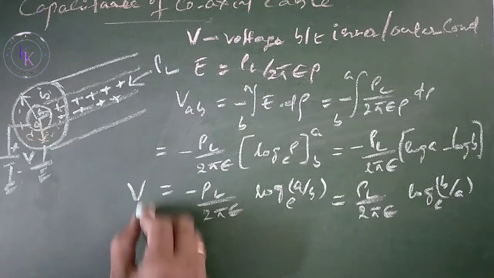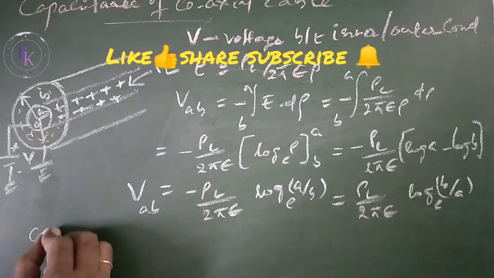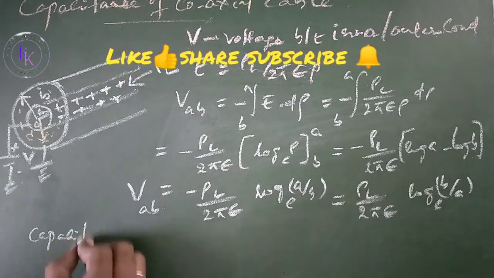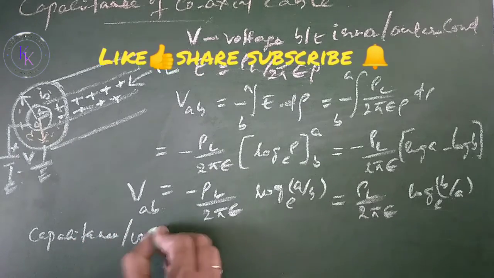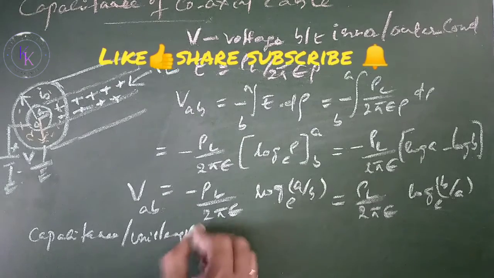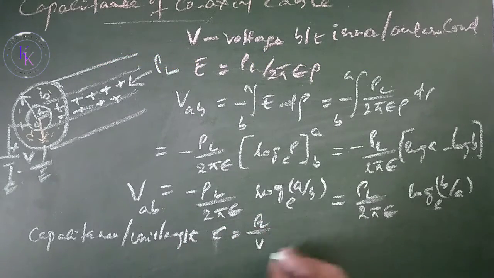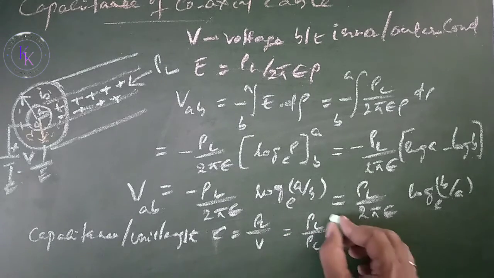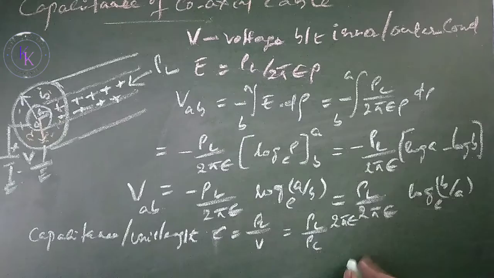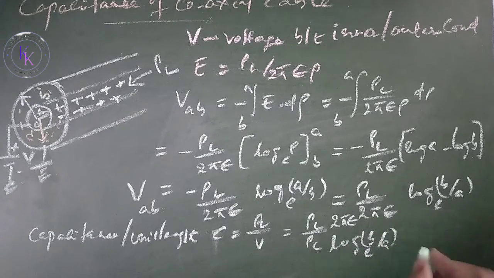This is VAB. Now, capacitance for unit length. C equals rho L by V. Then rho L by rho L over 2 pi epsilon into log B by A to the base e.